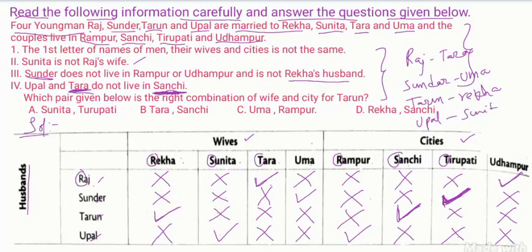Now the question: what is the right combination of wife and city of Tarun? Tarun's wife is Rekha. So definitely option A is not correct, option B is not correct, option C is not correct, option D is correct. Tarun and Rekha, these two as a couple are living in Sanchi. So Rekha, Sanchi is the correct one. So option D is the correct one. I hope you understand this puzzle.